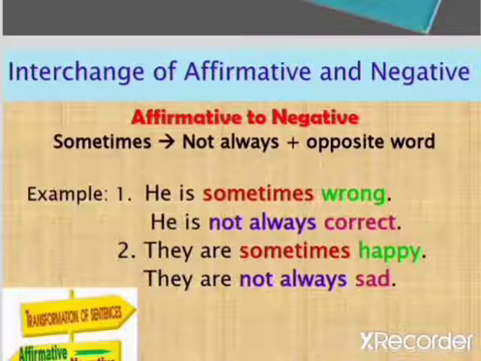So the word wrong is changed to correct. Finally, we get the answer: He is not always correct. Next sentence. They are sometimes happy. It can be changed as they are not always sad.